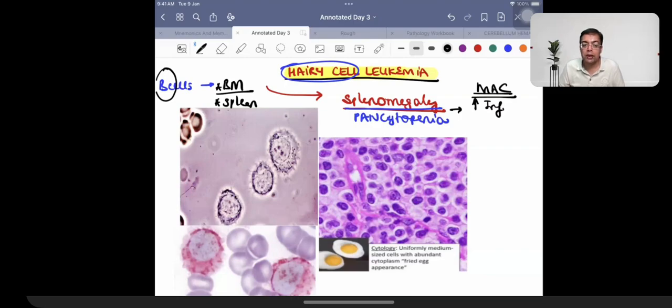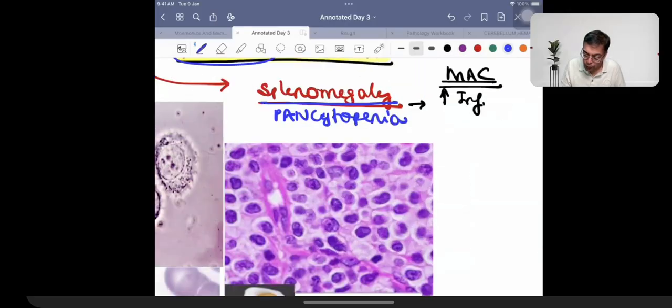So hairy cell leukemia, think in terms of the famous guy Jacques. He's going to be having the presence of involvement of the bone marrow and spleen. Spleen is increased in size. Pancytopenia is what is going to be seen. Atypical mycobacterium infections. Now, whenever we're going to be talking about the hairy cell leukemia, this is going to be associated with a particular type of a mutation, and that mutation is what I made a mention of with you yesterday as well, BRAF mutation.